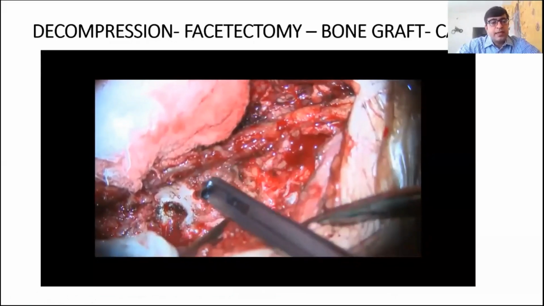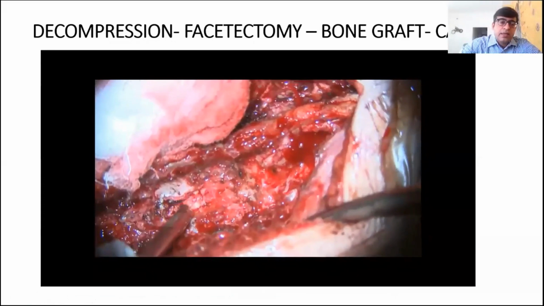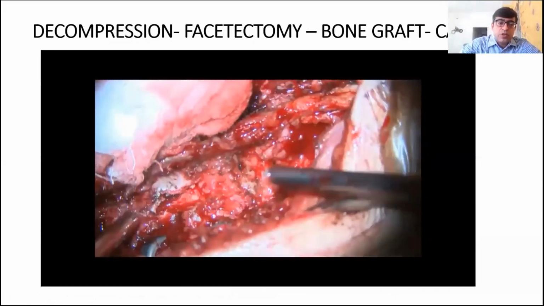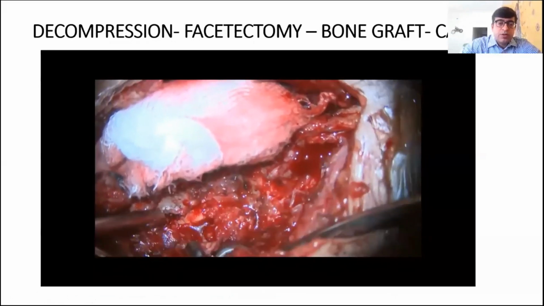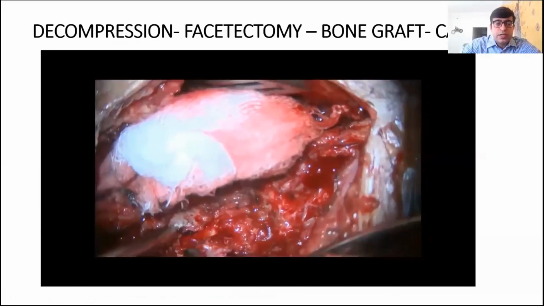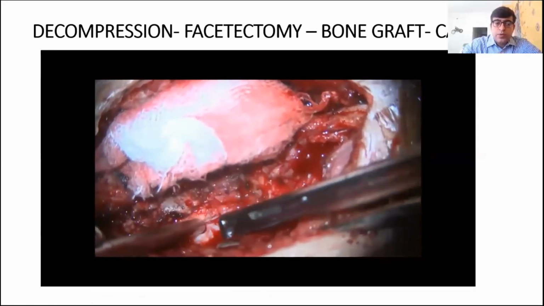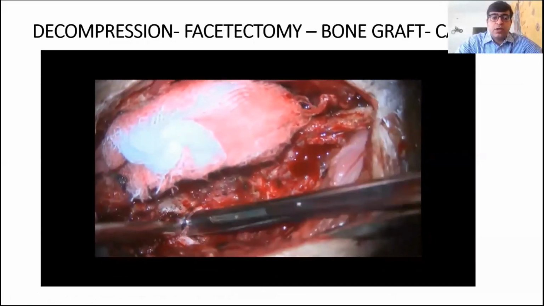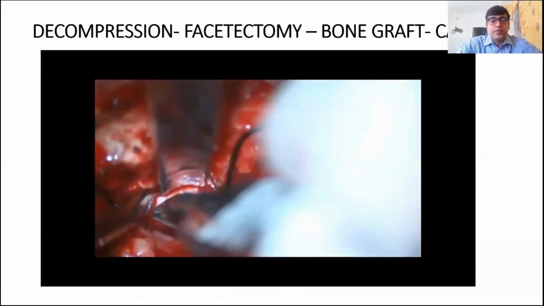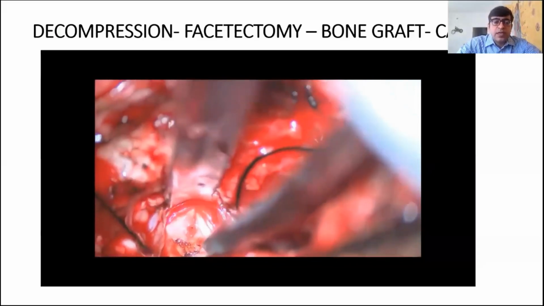This was a 4-5 lytic listhesis. So we are doing just a hemilaminotomy on the left side, and this hemilaminotomy is being done with facetectomy. Facet, you can take it out with punches, or one can use chisel as well. So you have to take out now superior articular process of inferior vertebra as well, that is being taken out. Complete facetectomy is important. Now you just protect the traversing route, and annulus is being incised.